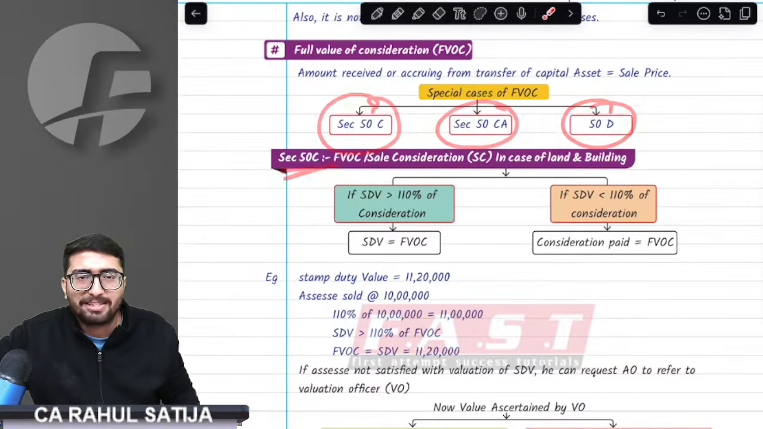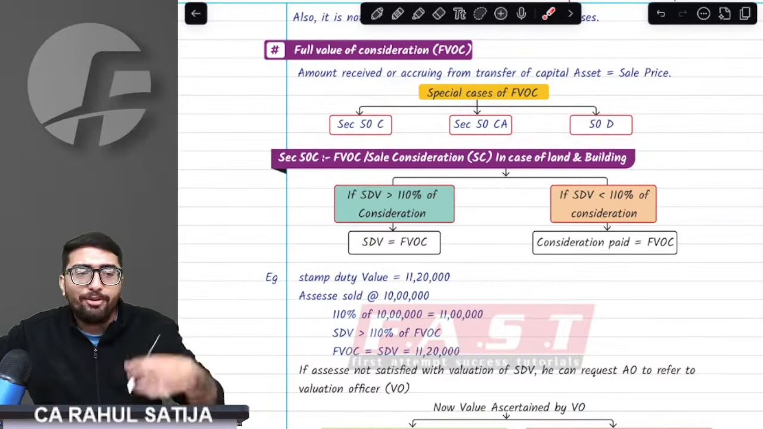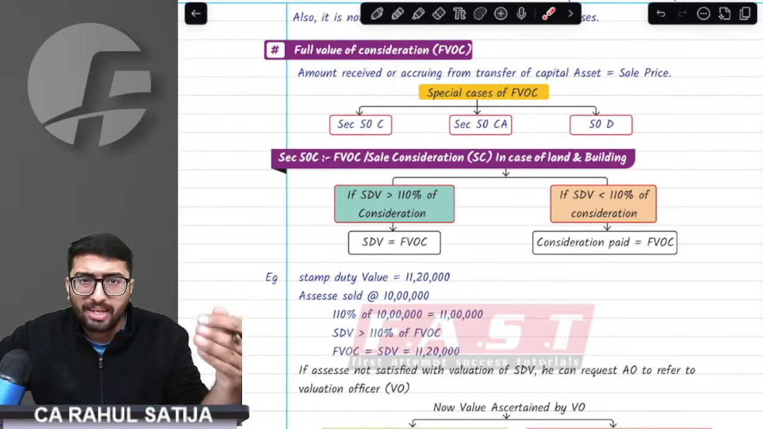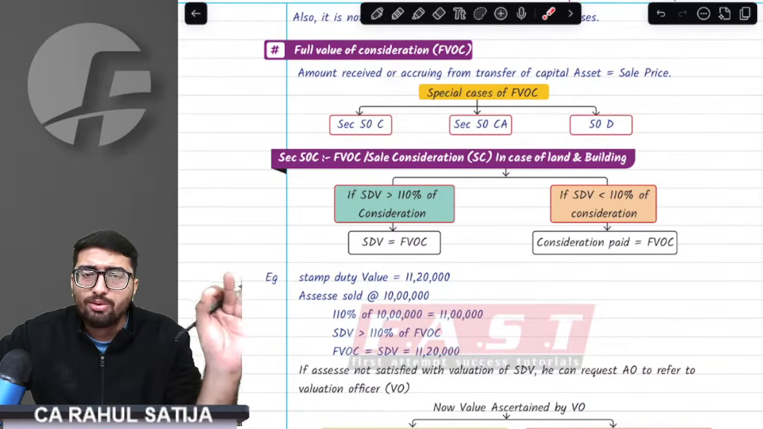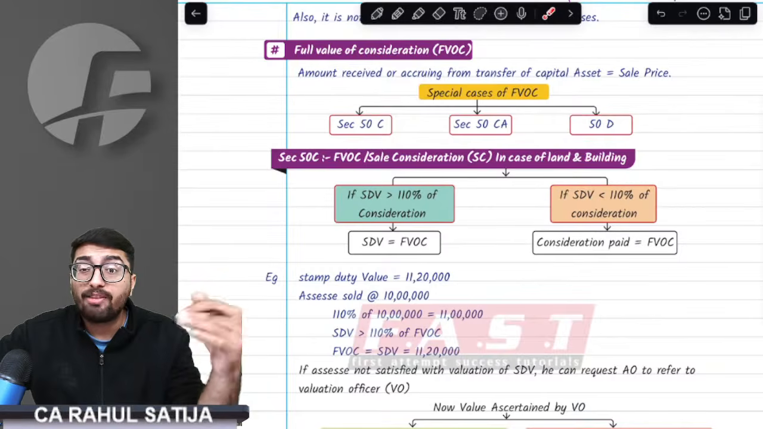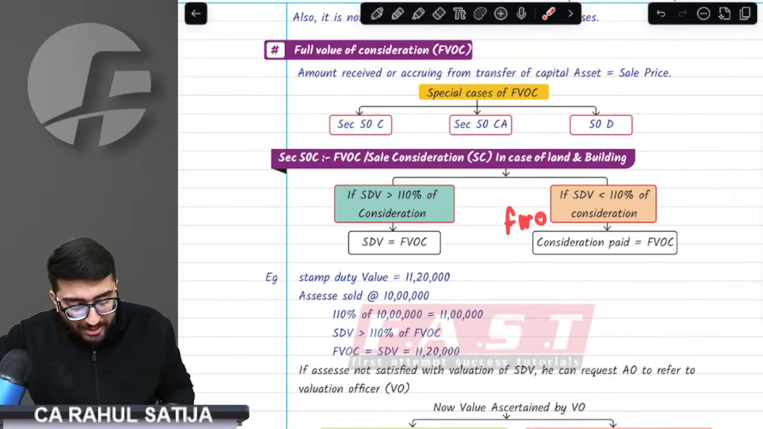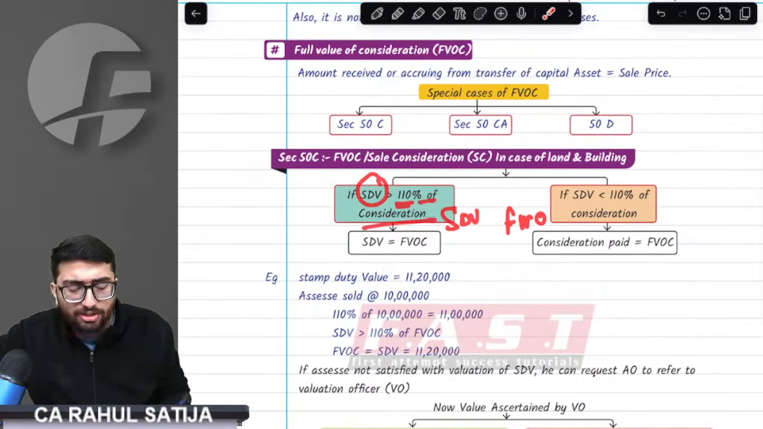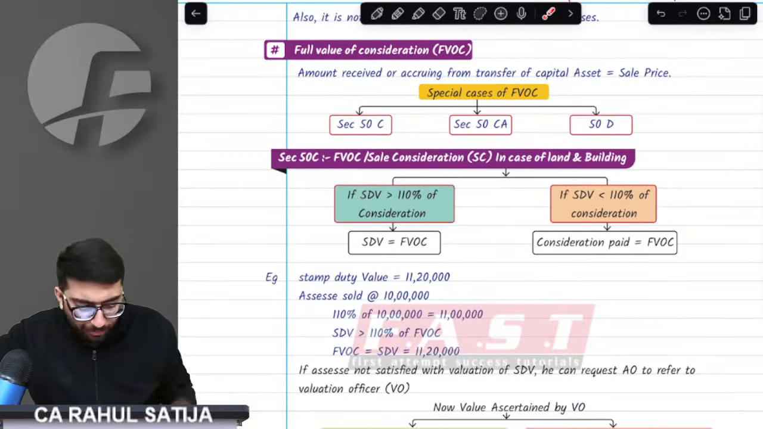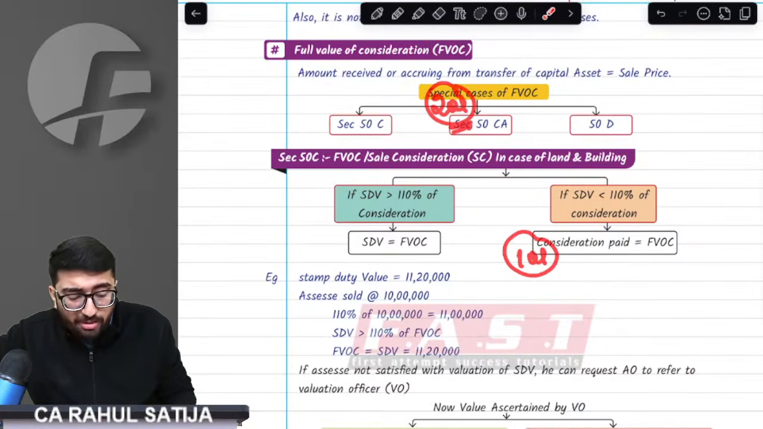Now, what is 50C? What does it say? First of all, if you sell any immovable property, then you just don't have to take the full value of consideration. You have to consider stamp duty value as well. Full value of consideration and stamp duty value, and you have to check whether stamp duty value exceeds 110% of consideration. That means if a house is being sold at 10 lakh rupees and stamp duty value is 20 lakh rupees, that means you are defrauding by taking this full value of consideration.